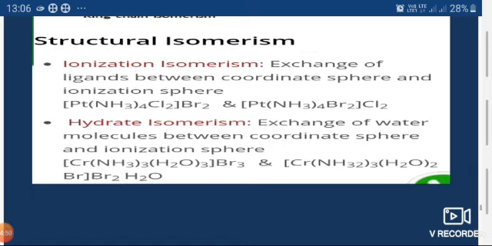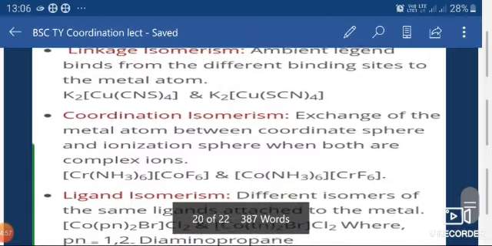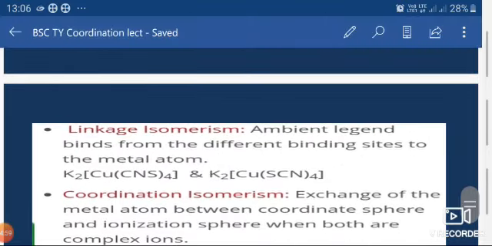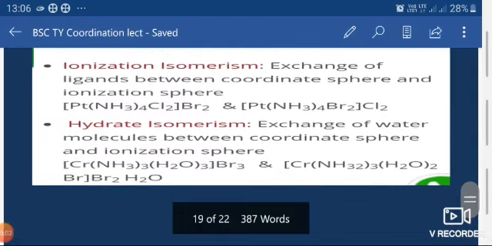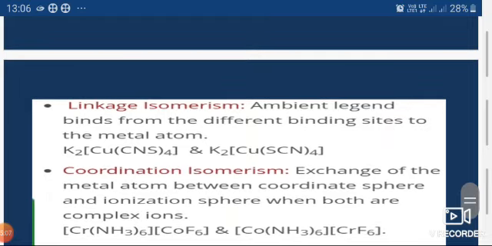After looking into hydrate isomerism and ionization isomerism, we are now going to linkage isomerism.